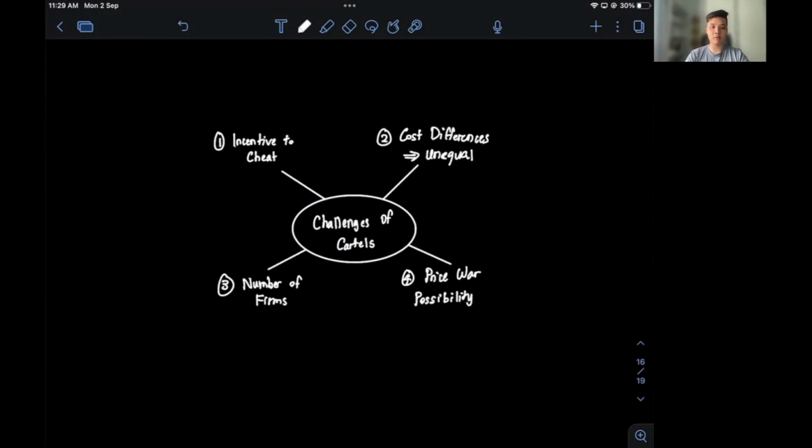Next, in terms of the number of firms, well, as more firms enter this cartel, it can be more and more difficult to agree on a common price to fix and how to allocate the output that is produced by the cartel. And lastly, there is always this possibility of a price war, which really results from the nature of an oligopoly and a cartel. One firm cutting the price would lead to other firms retaliating and lead to the scenario in the game theory or prisoner's dilemma discussion in the earlier video.